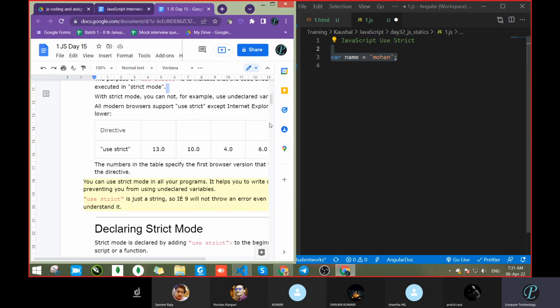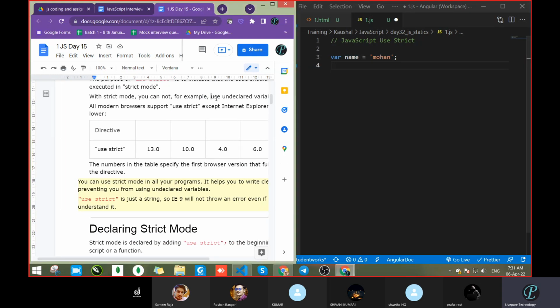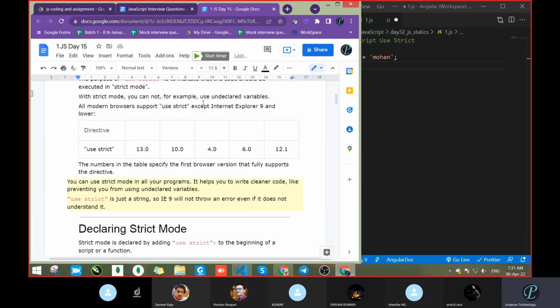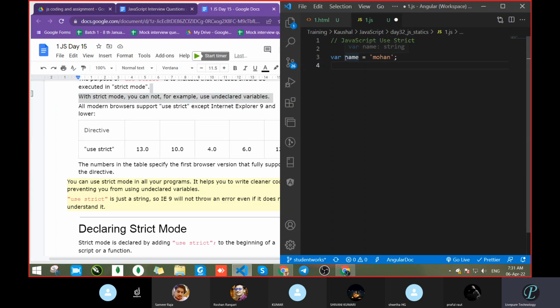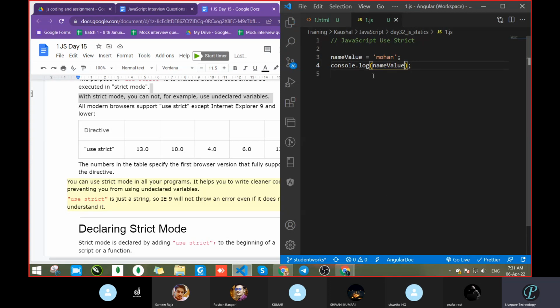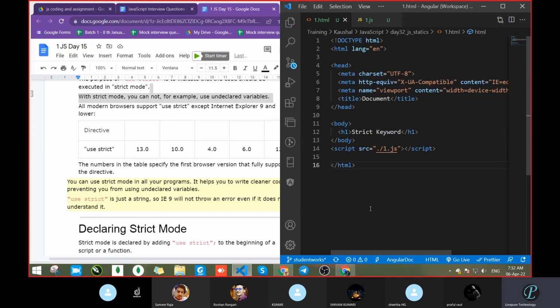But in the case of use strict, what is it telling? Use of an undeclared variable means the variable is not declared. Let's remove this var. Will it work or not? Yes, sir, it will work. So let's see name, name value. Let's try whether it's working or not.